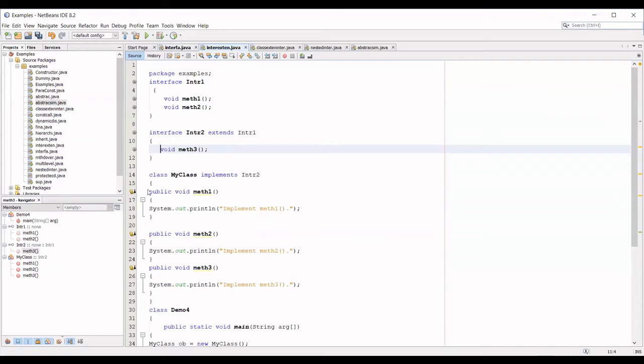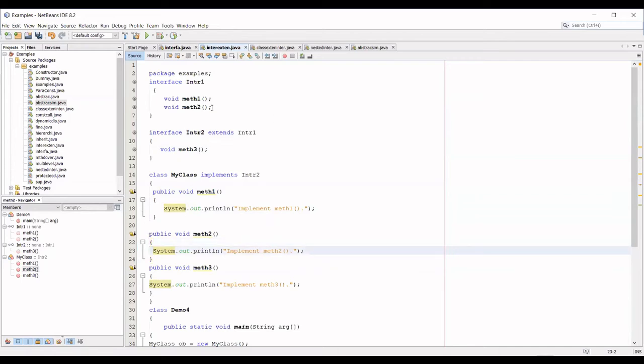Three methods in total. Yes, because the first interface has 2 methods, and the second interface has 1 method of its own. Since the second interface extends the first interface, those 2 methods also belong to interface 2.